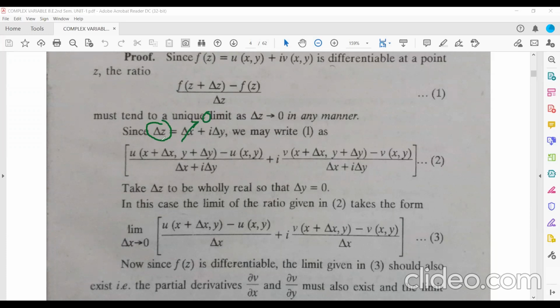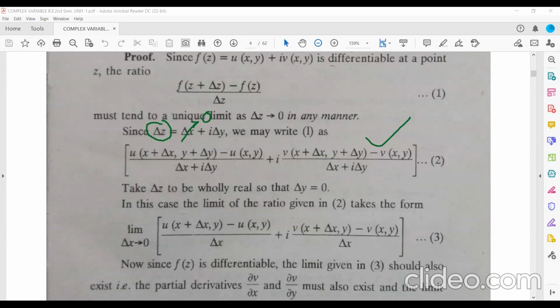For a purely imaginary number, the real part must be equal to 0. So since I am considering del z purely imaginary, del x becomes 0. So del z equals i del y. If del z tends to 0, then del y tends to 0. Now, in the same equation, equation 2, I will substitute 0 in place of del x.